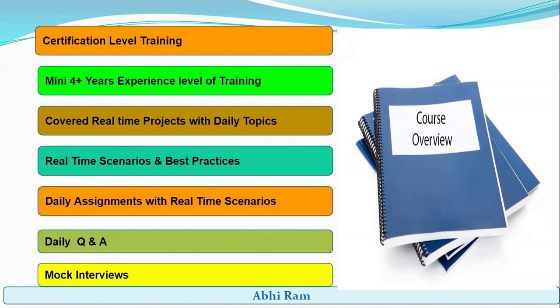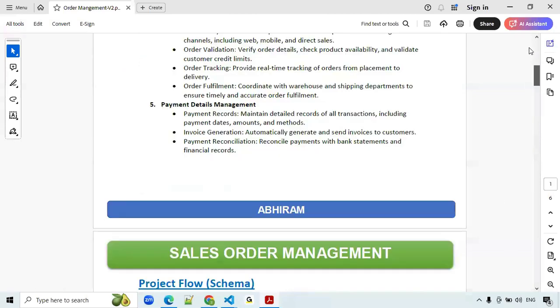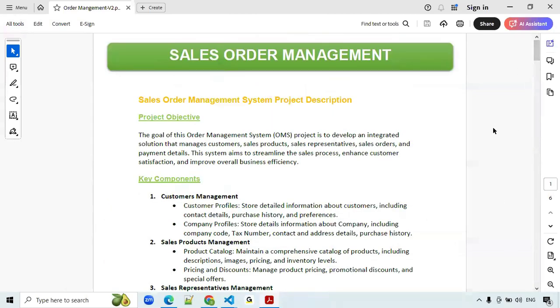And coming to the project, this is the project we are going to discuss while developing the application. In real time also we are developing applications, right? So here in sales order management, the main motto is to capture the customer details, their orders and their payment details.